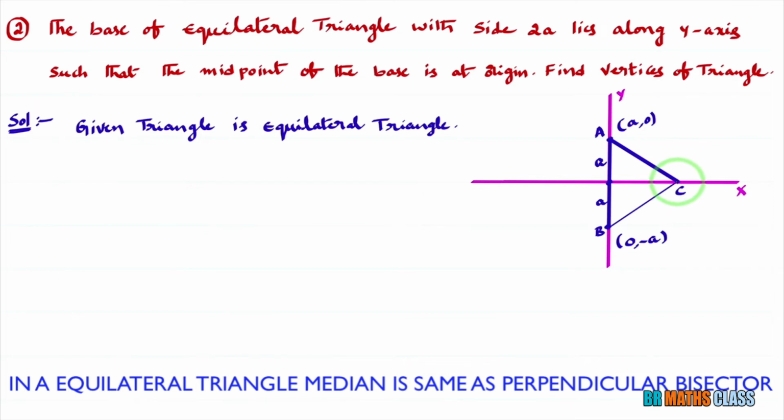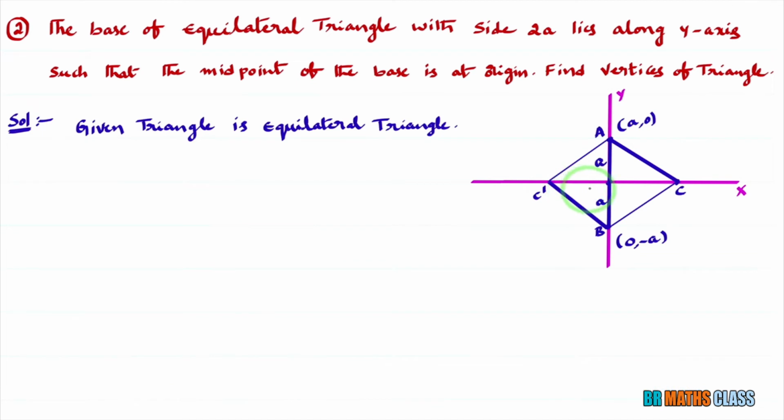So this is one possible chance of vertex C. Another possible chance is like this: there is a chance that we will get another vertex on the negative x-axis also, such that ABC dash is an equilateral triangle. However, first I will find this C.